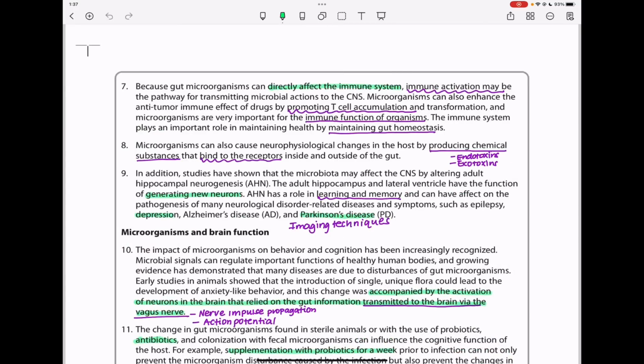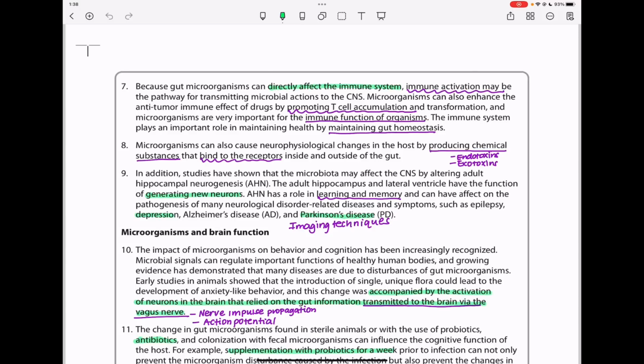Continuing on. In paragraph 7, because gut microorganisms can directly affect the immune system, immune activation may be the pathway for transmitting microbial actions to the central nervous system. Microorganisms can also enhance the anti-tumor immune effect of drugs by promoting T-cell accumulation and transformation, and microorganisms are very important for the immune function of organisms. The immune system plays an important role in maintaining health by maintaining gut homeostasis. In paragraph 8, microorganisms can also cause neurophysiological changes in the host by producing chemical substances that bind to the receptors inside and outside of the gut.